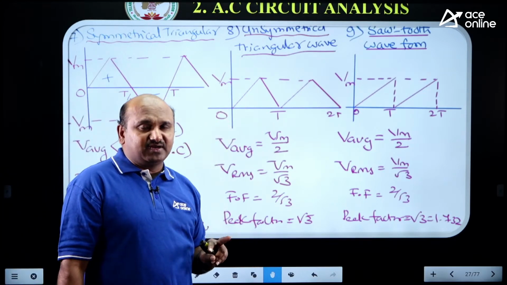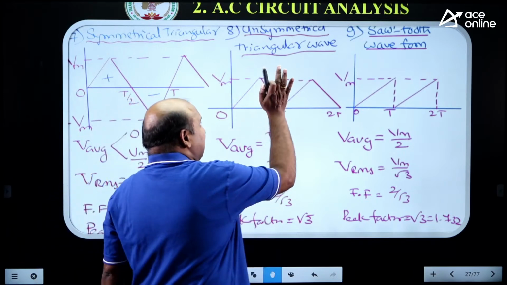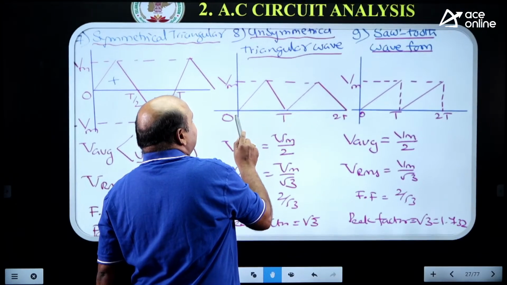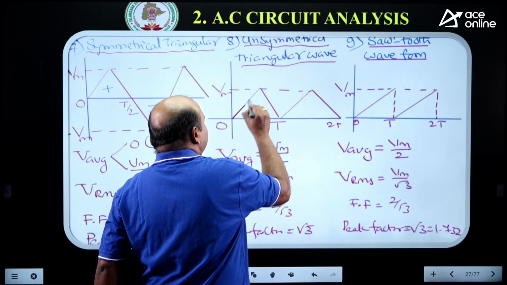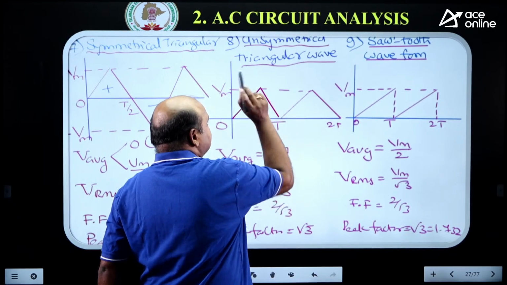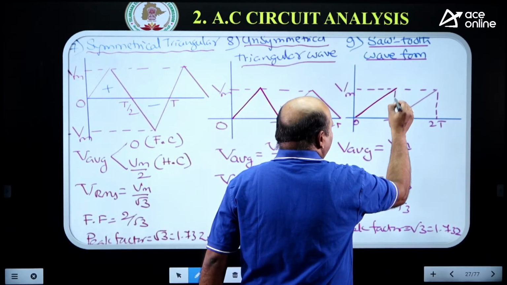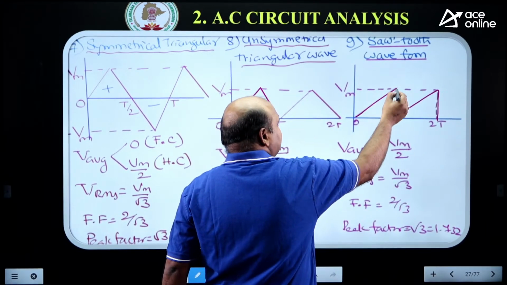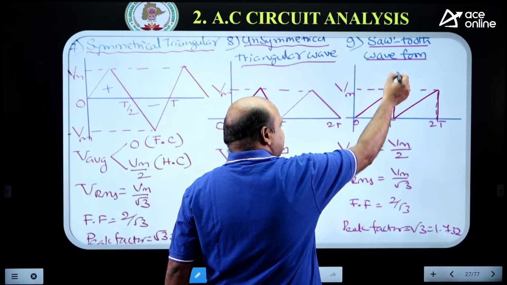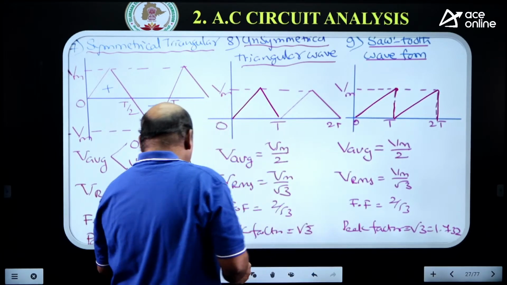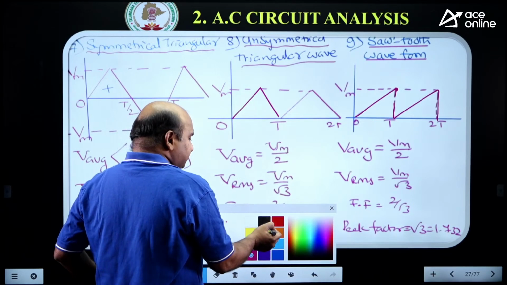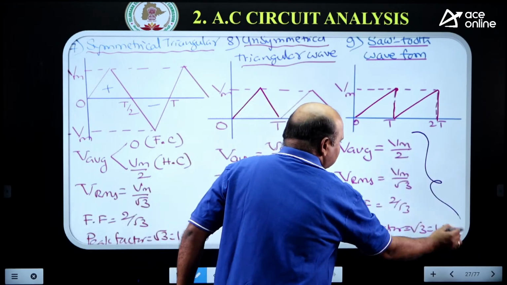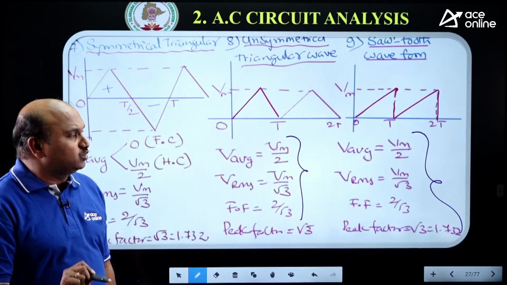And sawtooth waveform here. What is the main difference between that unsymmetrical triangular waveform and sawtooth waveform? Here in the unsymmetrical one, both positive slope and negative slope are existing. But while coming to the sawtooth waveform, only positive slope. The response changes abruptly. Even though you identify like that, there is no difference between these values. Both are same. There is no difference.